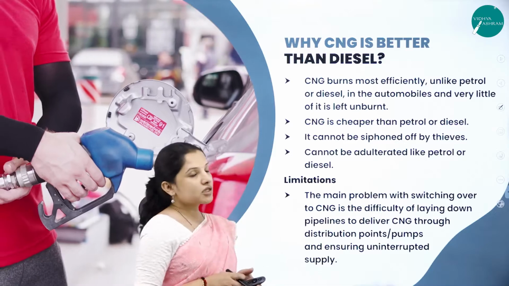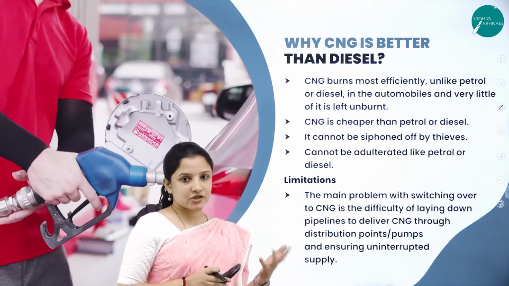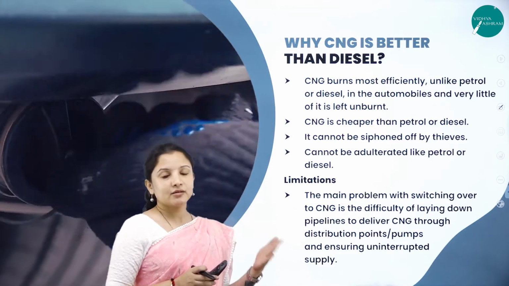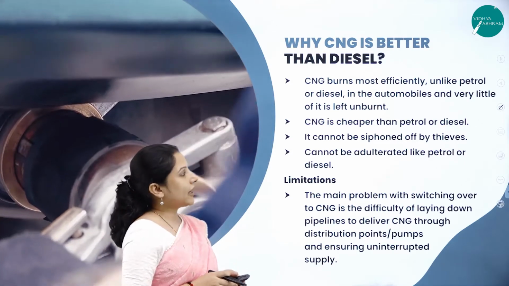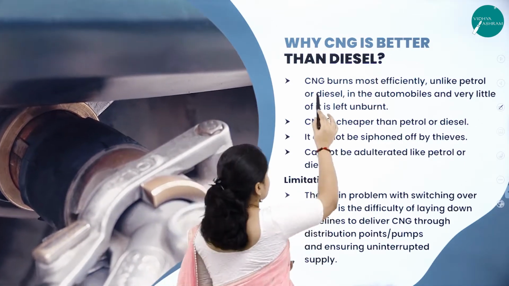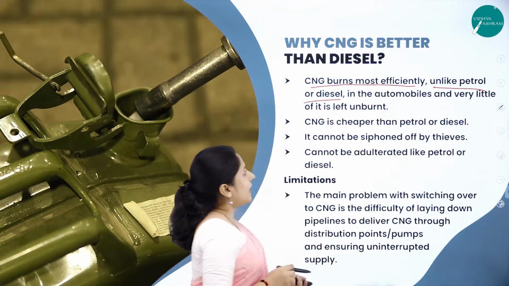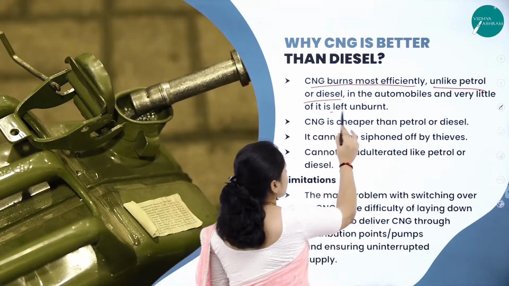So why did the Supreme Court prefer CNG over diesel? We shall see why CNG should be preferred over petrol or diesel. Compressed natural gas burns more efficiently when compared to petrol or diesel, and very little unburnt hydrocarbon is left.